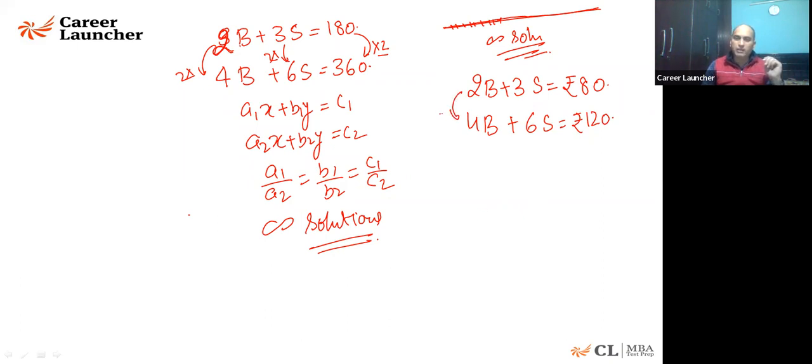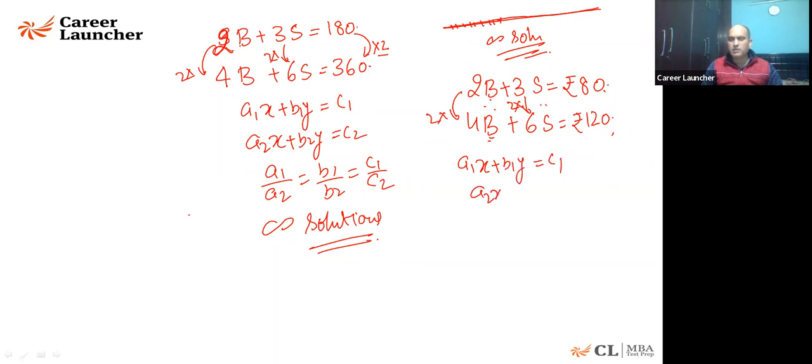I'll say I have doubled this, I doubled this, but the money is not doubled. That means the price of their burger and sandwich will be different. The rate at which Vidhi is going to buy burger, Vaishnavi will not be going to buy at the same rate. Though they are talking about the same thing, they are talking about 2 burgers, 3 sandwiches, but the end result is different. So they will start fighting. There will be no solution. So I'll say that represents whenever a1x plus b1y, they're talking about the same thing.